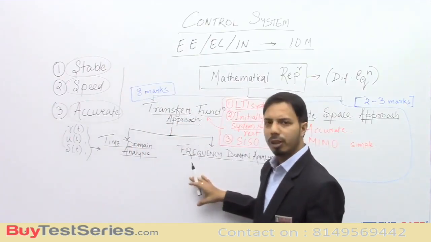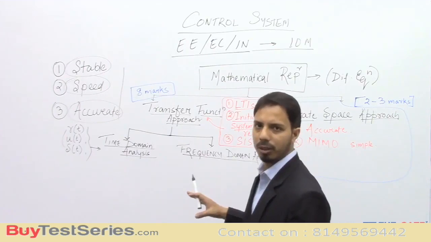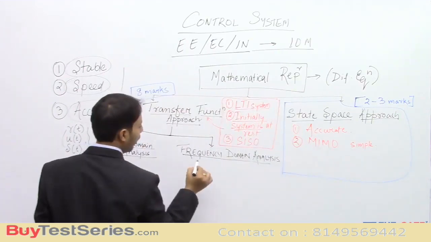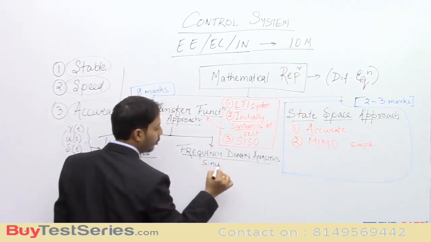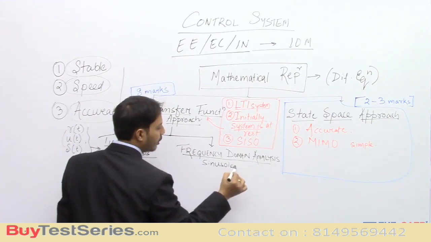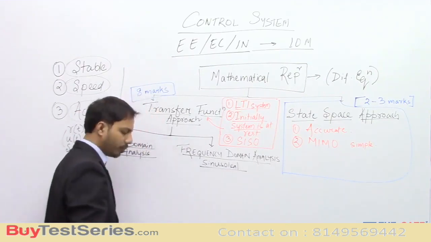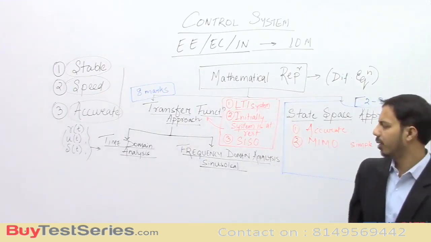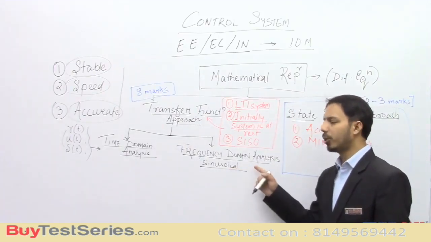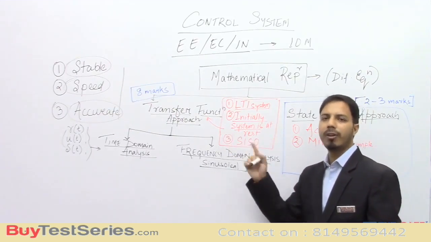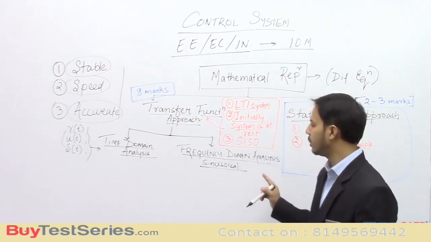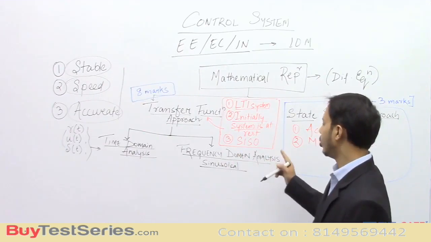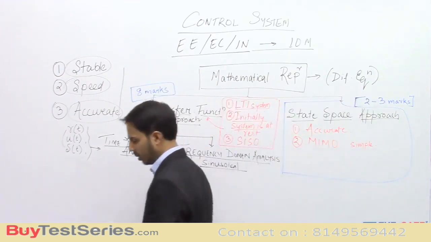If we give sinusoidal input, that means either sin omega t or cos omega t, to the system and we find out the response or analyze the system, that is called frequency domain analysis.